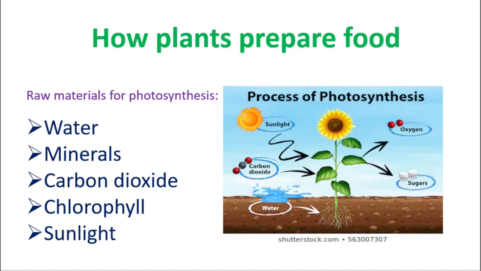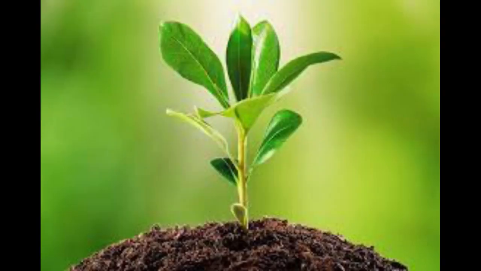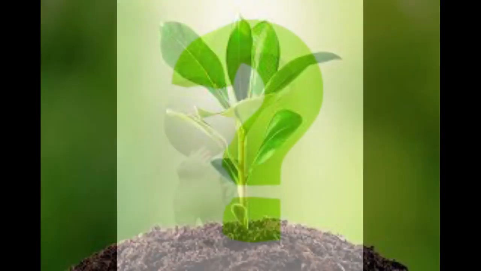As you know, plants cannot move from one place to another. All the required materials are available in its surrounding. Now we know everything is available, but which part of the plant prepares food? So all the things are ready. So which part of the plant prepares food? Is it the stem? Is it the root? Is it the leaf? Or parts like flower, fruits, etc.